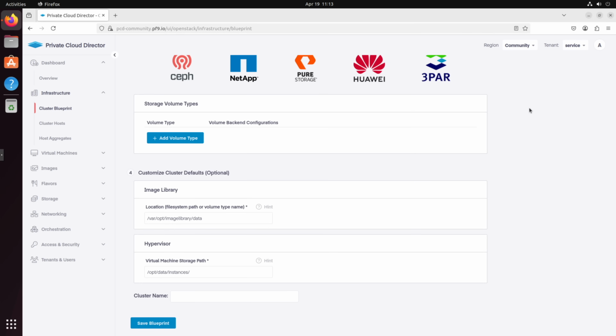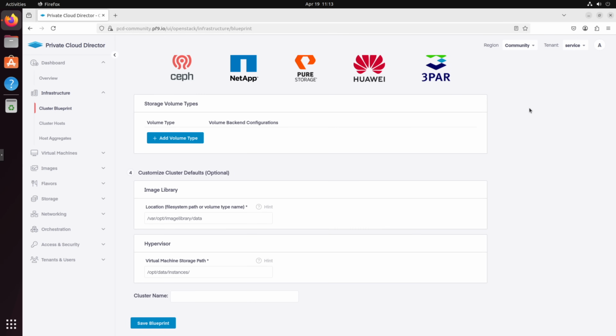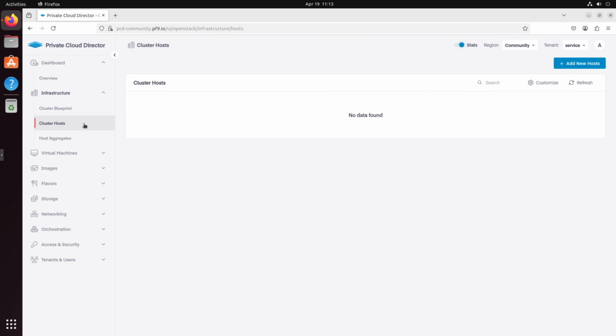After you've configured your cluster blueprint as you like, you then add hosts that will have the blueprint applied when they're added. Adding hosts to your cluster is really a two-part process. You'll need to have a base install of Ubuntu on whatever physical or virtual hardware you're planning on using for your hosts, and then you'll need to install the host agent onto your hosts to configure them and add them to your PCD cluster. To start the host agent install on your hosts, we'll swing over to Cluster Hosts under Infrastructure on the left again.